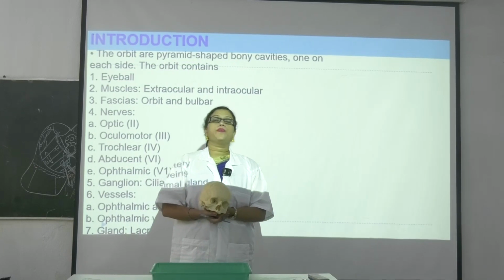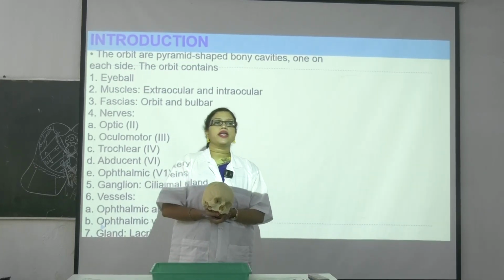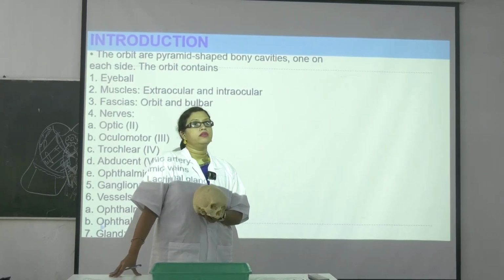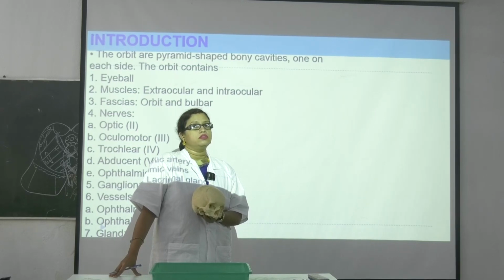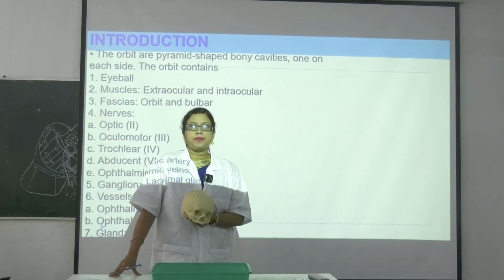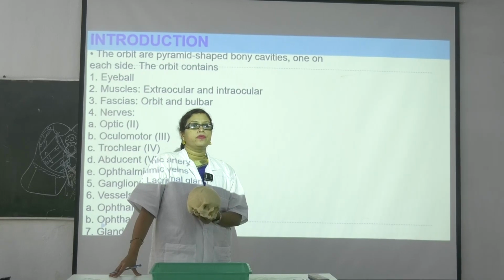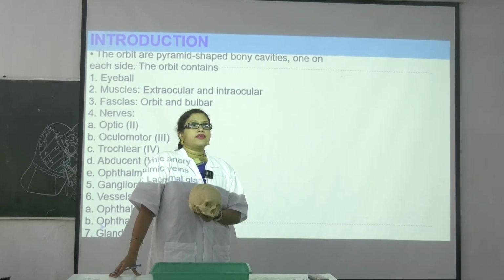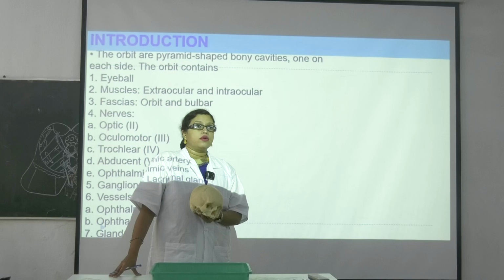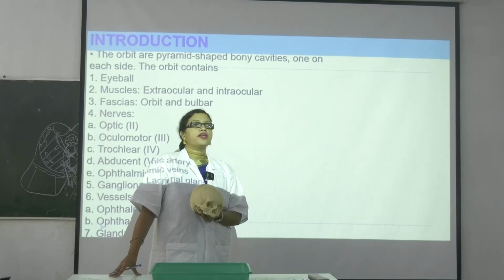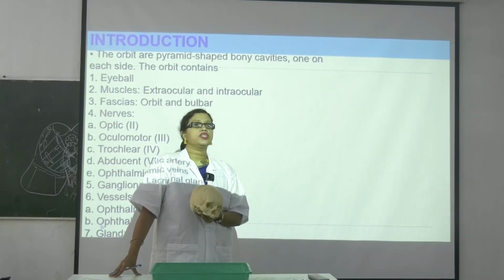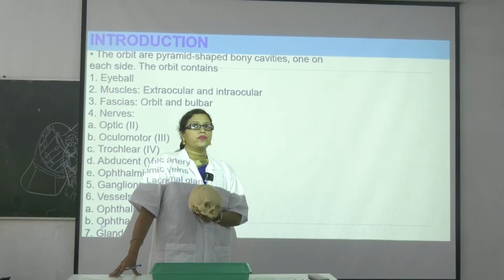And you know the superior orbital fissure is divided into how many compartments? Tell me. It is divided into 3 compartments. Which structure divides it?